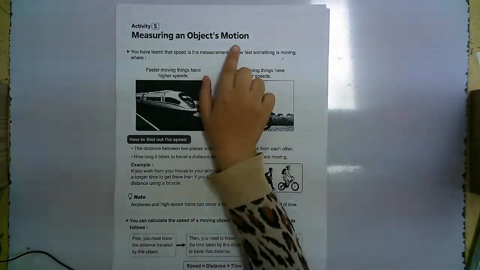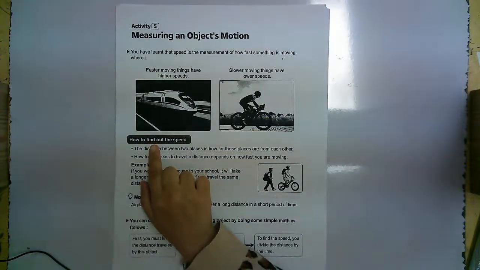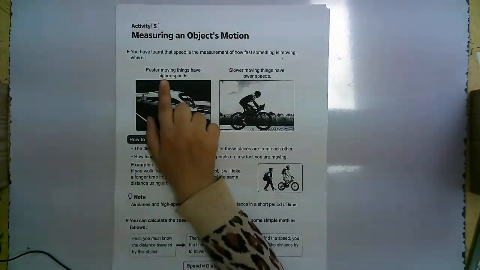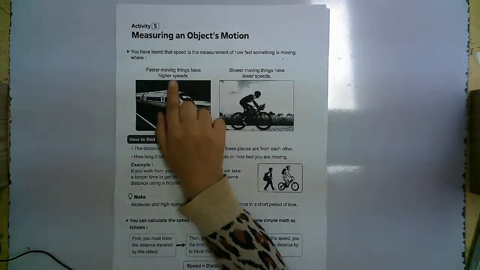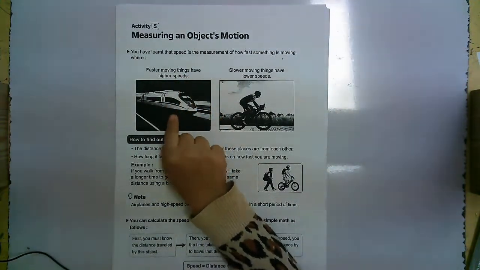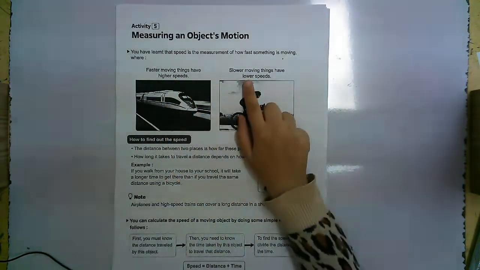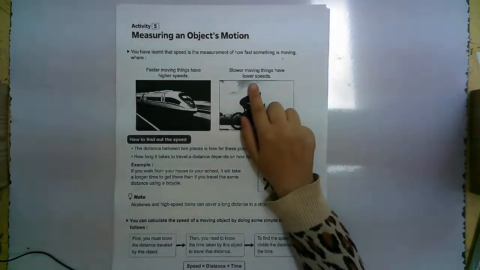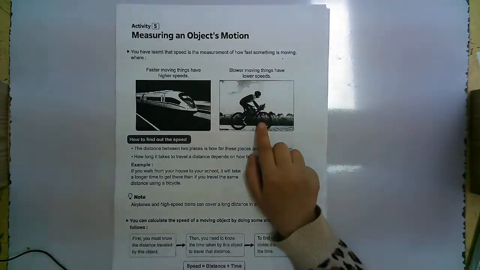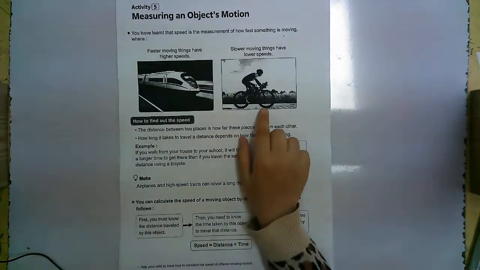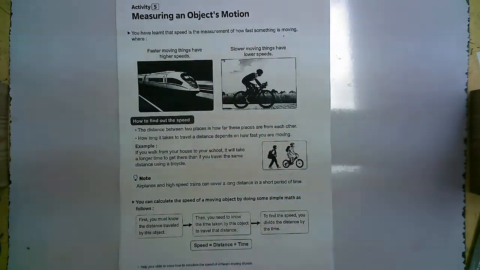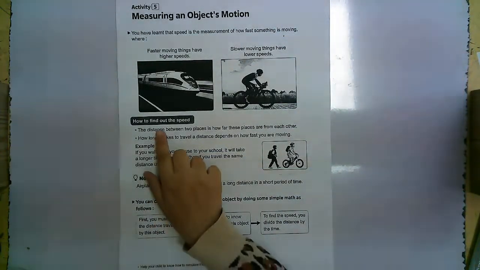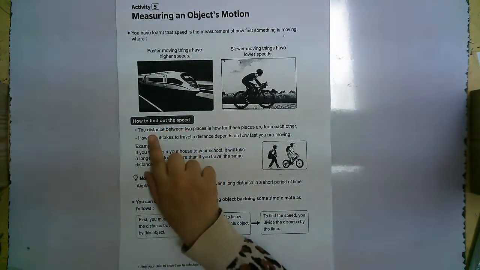Measuring an object's motion. How to find it, here in these pictures: faster moving things have higher speed. This one has higher speed. Slower moving objects have lower speed, like the bike and the train. The train is moving at high speed while the bike is moving at lower speed. How to find out the speed? How to measure the speed?